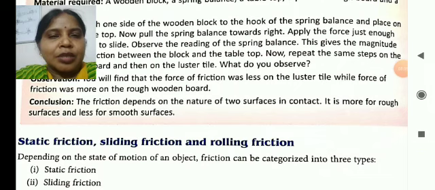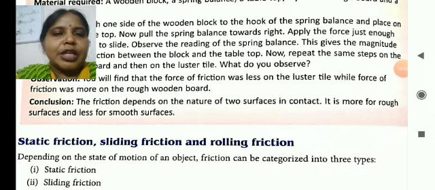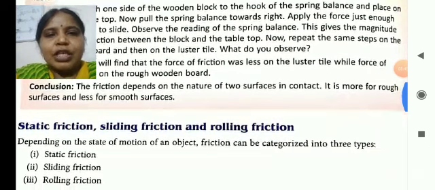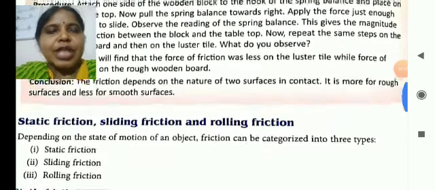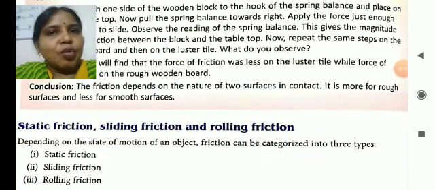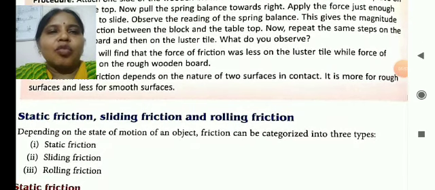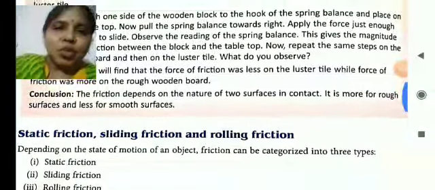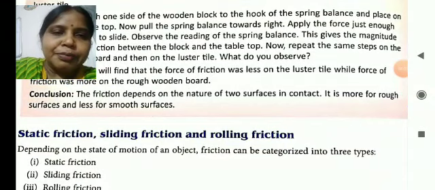Hence, the conclusion is that friction depends on the nature of the two surfaces in contact. If the surface is rough, there is more friction, and if the surface is smooth, there is less friction. That means the luster tile will move freely, but the wooden block will move slowly as it is rough.